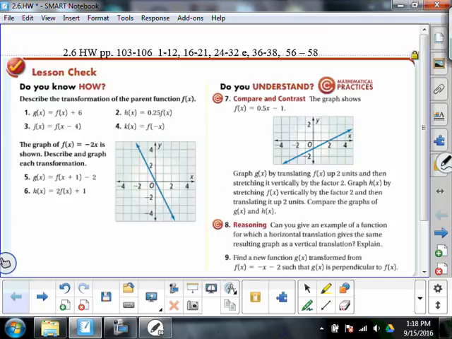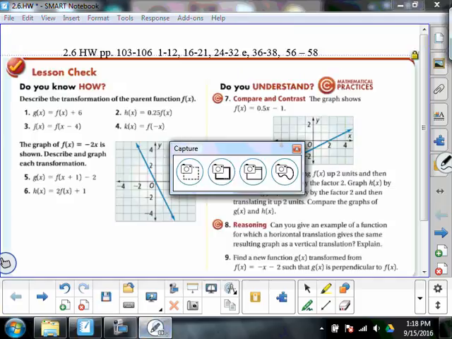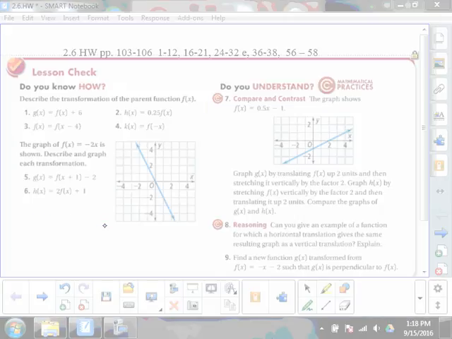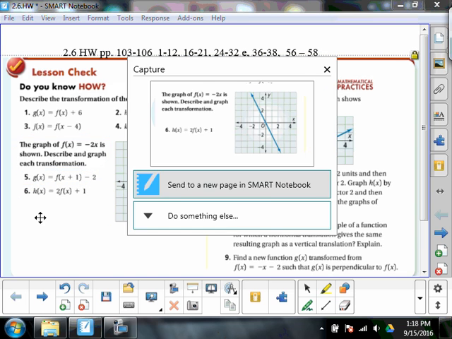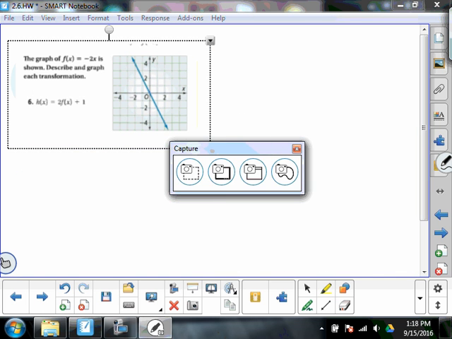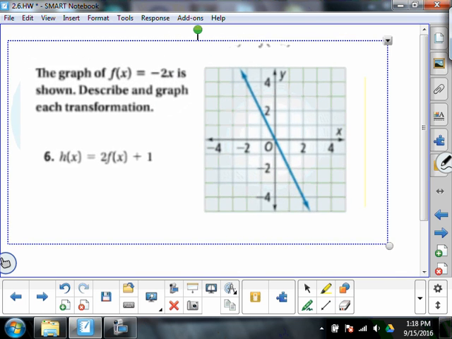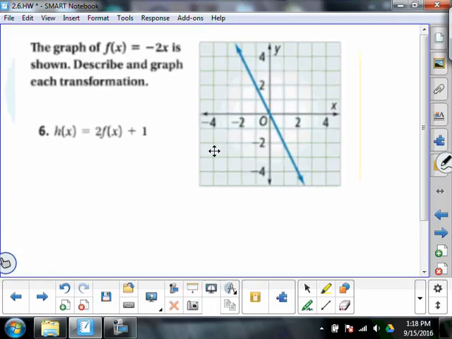Okay. Moving right along to the next one, number 6. It's one of the evens. Number 6. The graph of f of x equals negative 2x is shown. Describe and graph this transformation.